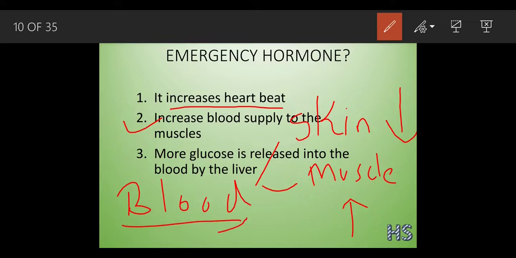At that time, the blood supplied to the skin will get constricted or reduced, and the blood required by the muscles will increase. Blood is normally transported to every part of the body in a regular fashion, but during an emergency situation, the blood supplied to the skin gets diminished and the amount of blood supplied to the muscles increases. That is why, whenever a person is under emotional stress, you can see that the person's face has turned pale.